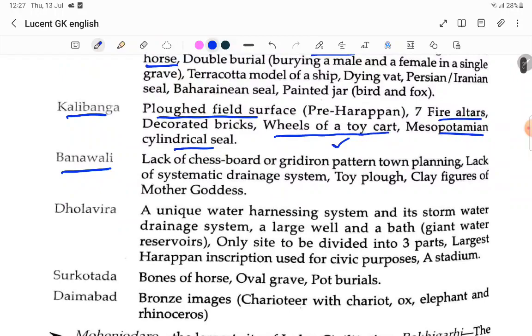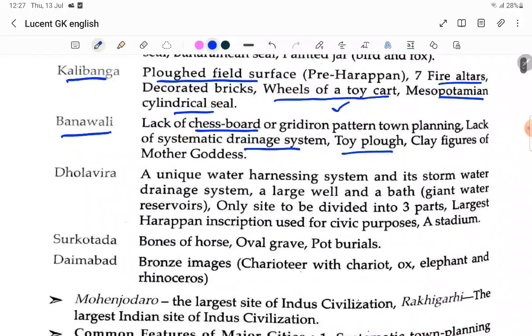Banawali, lack of chessboard. So chessboard they found. Next, drainage system is there in Banawali. Toy plough is there. Clay figure of mother goddess, that is not important.